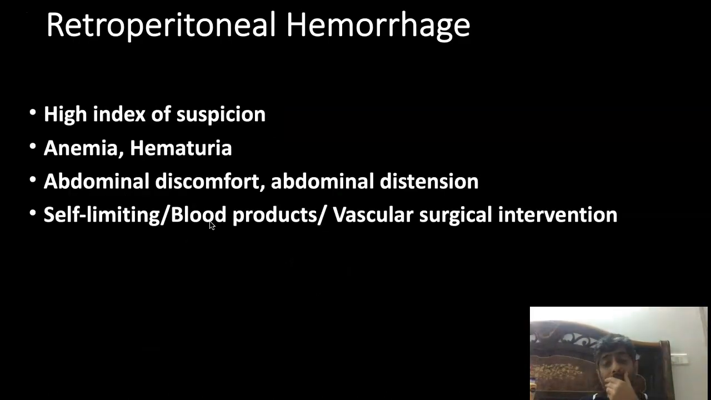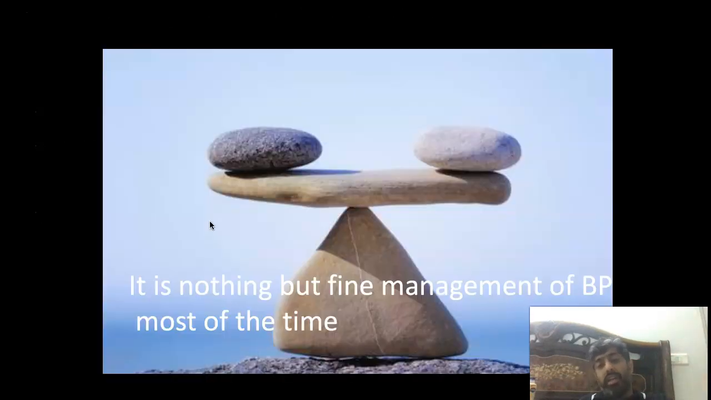With retroperitoneal hemorrhage, you should always have a high index of suspicion: anemia and hematuria post-operatively, abdominal discomfort in extubated patients. Generally, it is self-limited, but sometimes a vascular or surgical intervention is necessary. So, what I have been speaking of most importantly from the very beginning is nothing but fine management of blood pressure most of the time. There are n number of procedures like tumor embolization I have not touched, but it's not necessary to go into the details because it's like an AVM embolization. Most of the time you need not worry about the blood pressure in those cases.